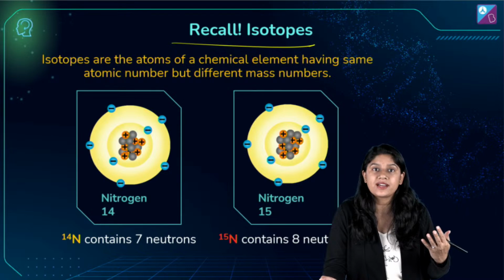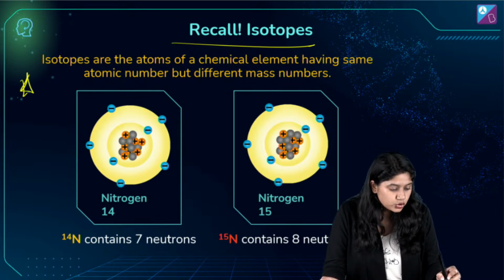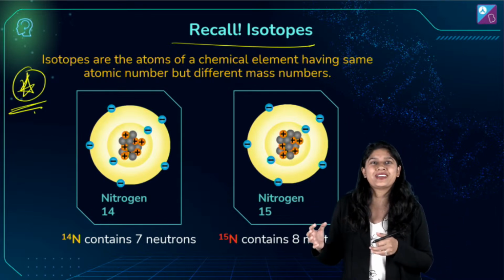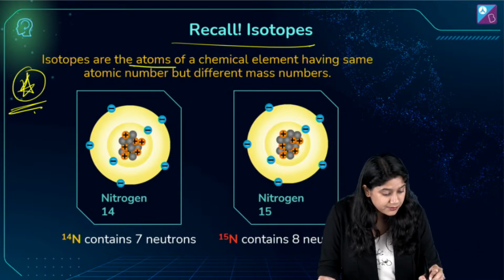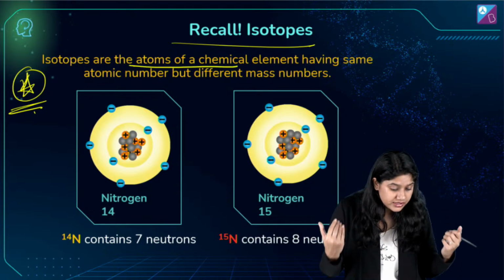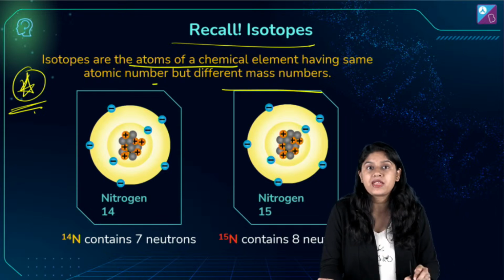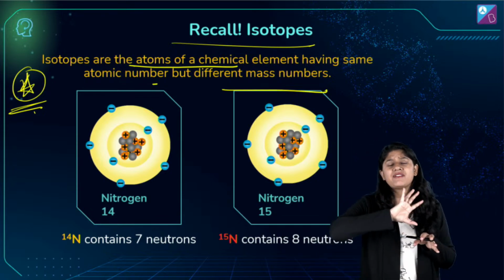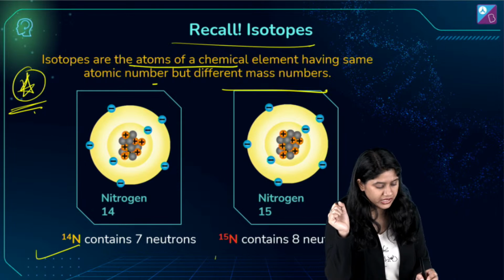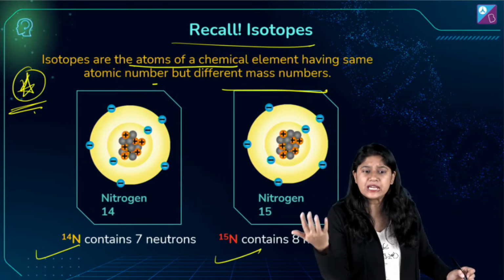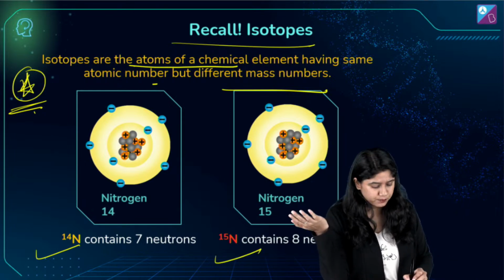Let's quickly recall what isotopes are. Those of you who have any confusion, you can take a screenshot over here. What are isotopes? Atoms of the chemical elements having a similar atomic number, but a different atomic mass. Basically, they have a different mass number. So here we have a very quick recall of isotopes.